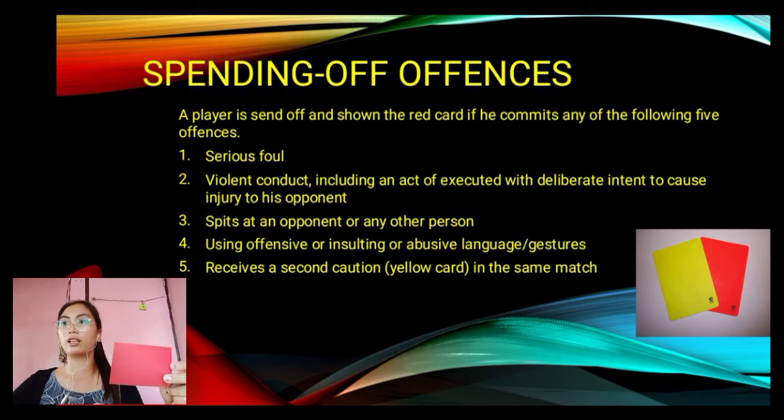Then if he acts with abusive gestures, like hurting his teammates, that's the time that he may receive a red card.